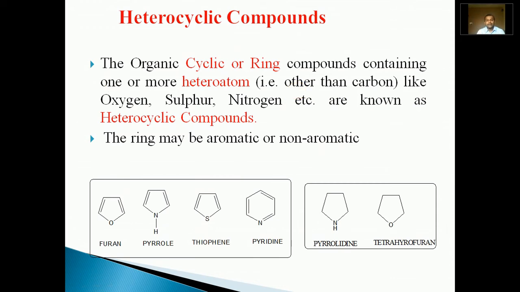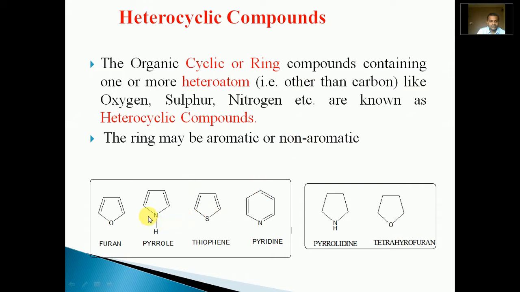So by seeing the classification of organic compounds in brief, we came to know that heterocyclic compounds are nothing but cyclic compounds containing at least one heteroatom as part of the ring. Hetero means other than carbon. Generally that heteroatom is oxygen, sulfur or nitrogen. In some cases there may be the presence of silicon, phosphorus, etc. They may be aromatic and non-aromatic.